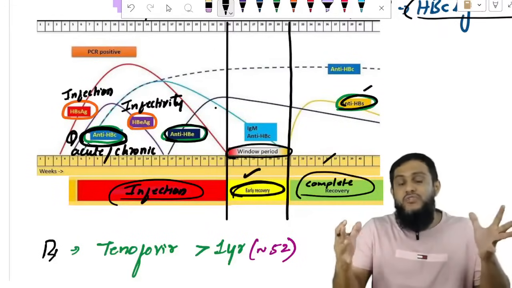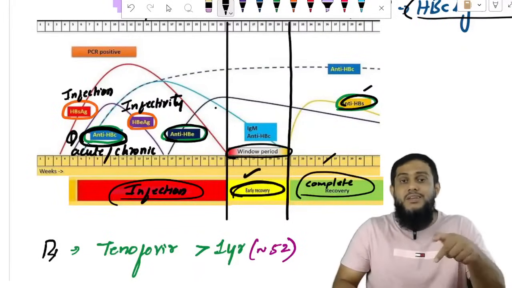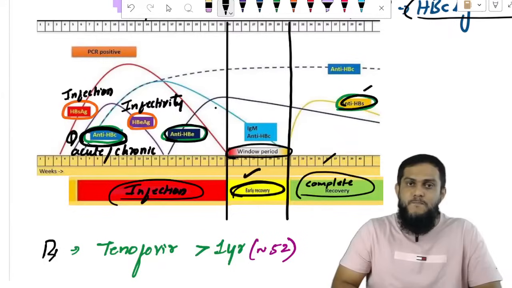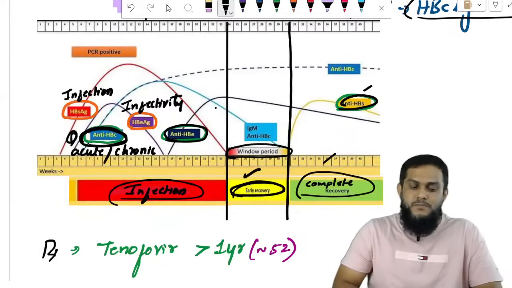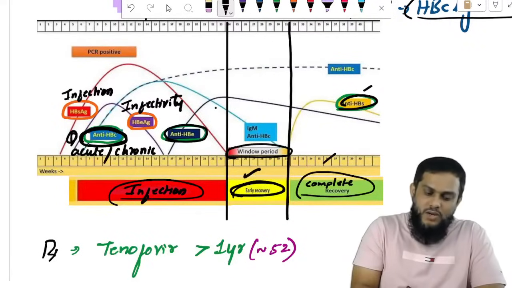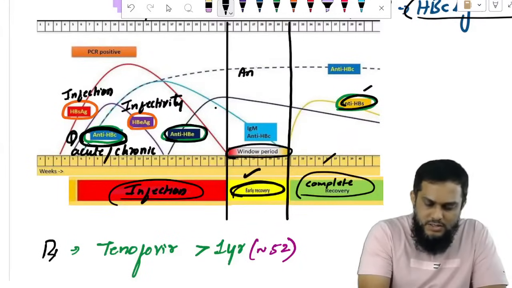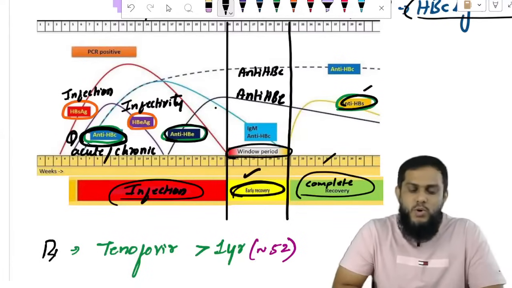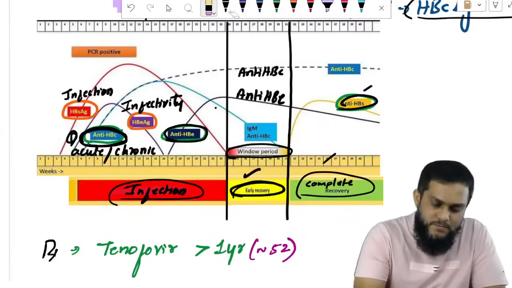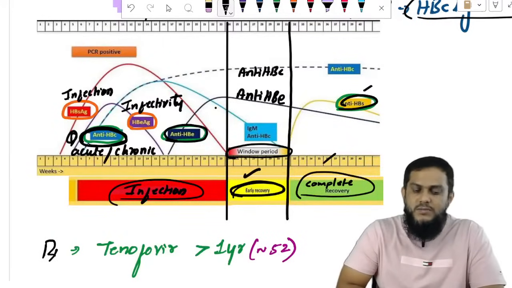When will they come, in which phase? Infection, early recovery and complete recovery. Remember, early recovery is known as the window period. Early recovery we say when you get anti-HBc and anti-HBe, so two antibodies.